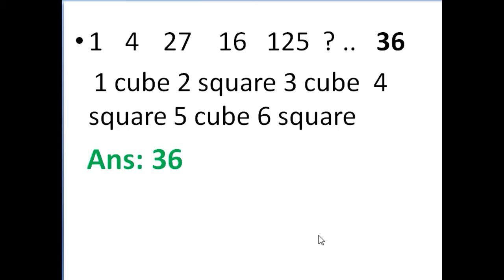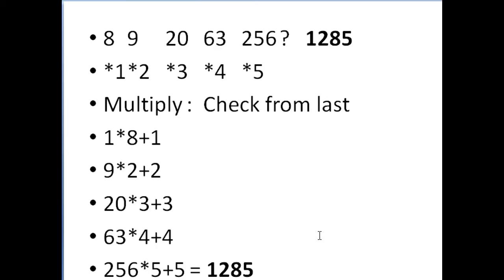Now you see this problem 1, 4, 27, 16, 25. I think it is easy for you. 1 cube, 2 square, 3 cube, 4 square, 5 cube, 6 square. So this is the logic here. Again you make it right in your hand. 1, 2 square, 3 cube is 27 and 4 square is 16. So automatically the next answer will be 36, 6 square, right?